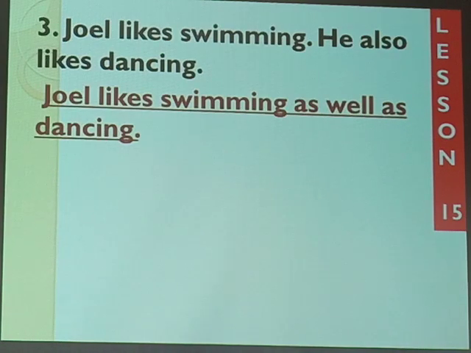I want to pose a question to you and check what you can tell me. Jimmy draws the pictures very neatly. Alex draws the pictures very neatly. Use as well as.